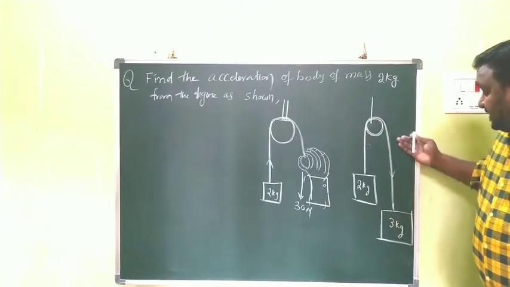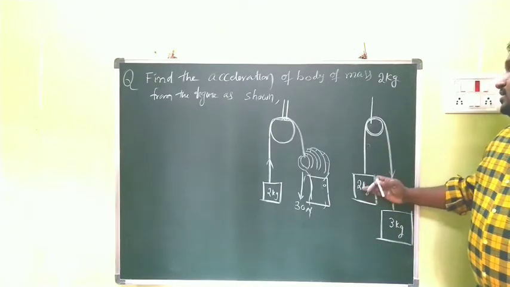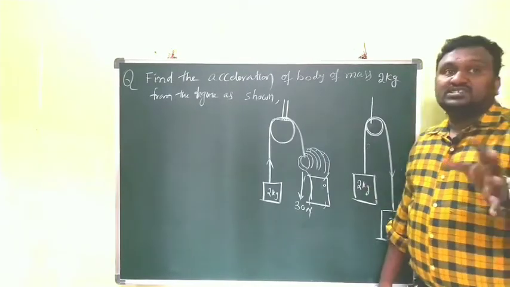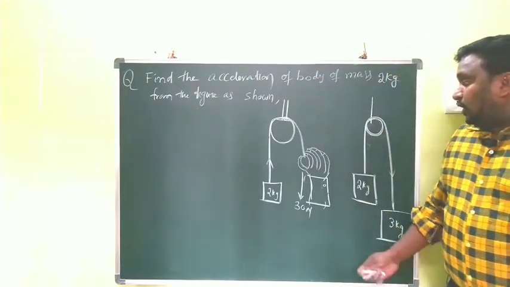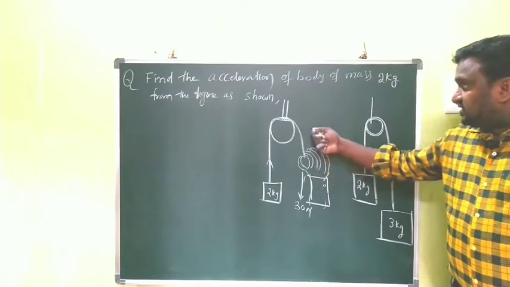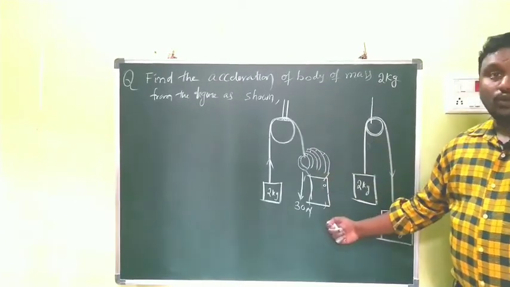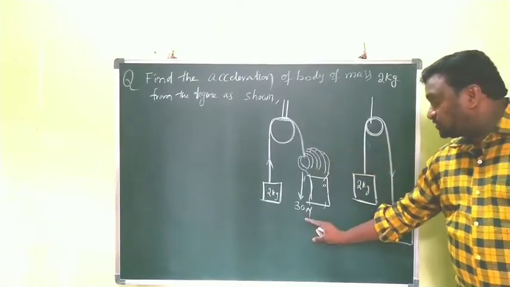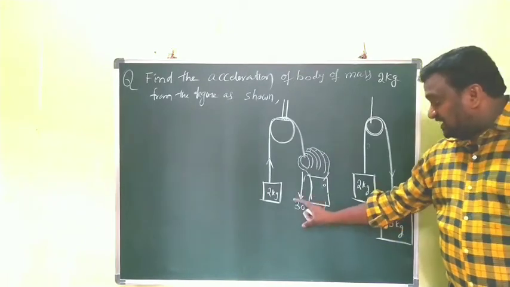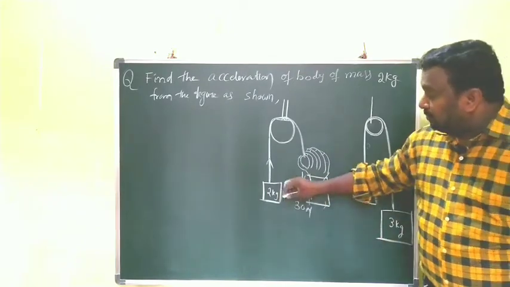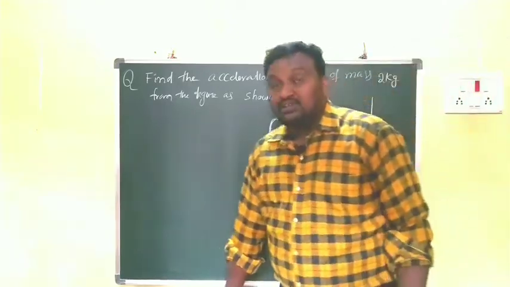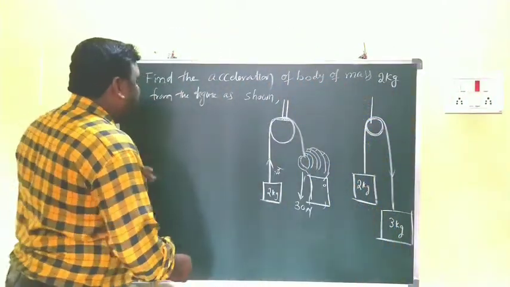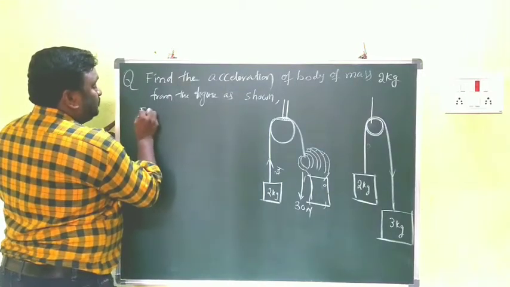That's why it is coming down, and the second one goes up. For these two cases we have to find out the acceleration. Clear? Now you have to observe the person is pulling down with the rope. That means how much force? 30 newtons. That's why the same amount of force should act on the body in the upward direction. Now for this I am drawing the free body diagram.